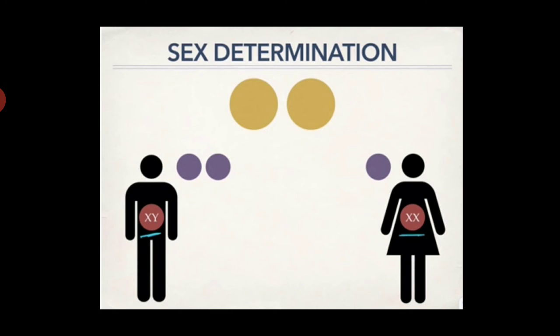The last pair of chromosomes will participate in reproduction. In that, male has XY chromosomes and female has XX chromosomes.